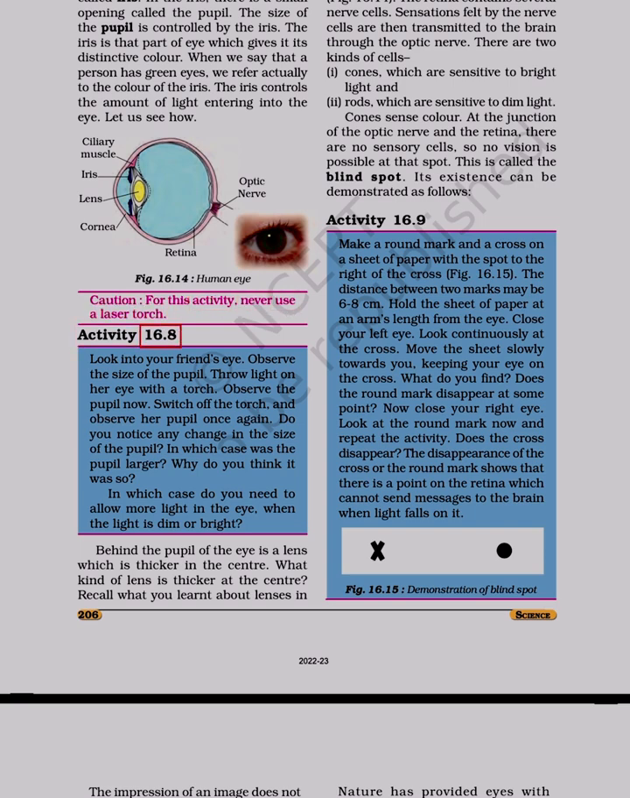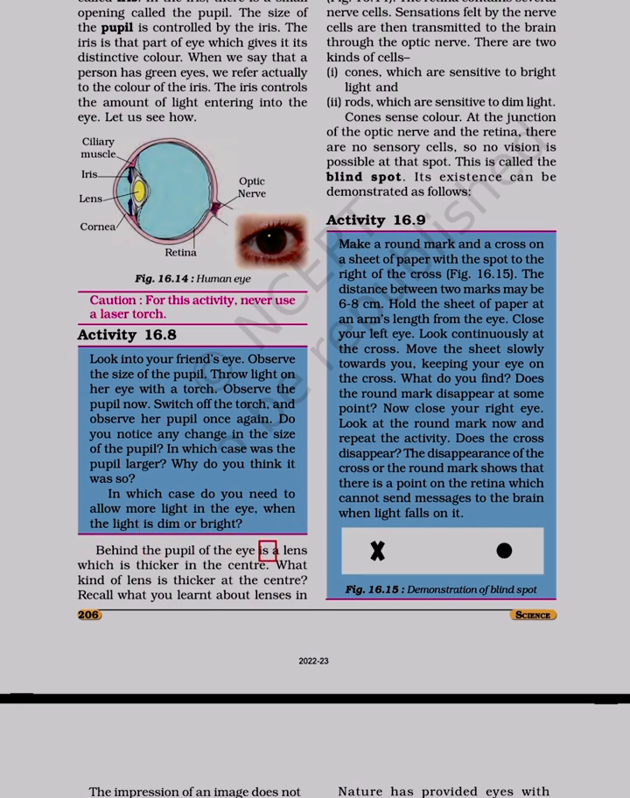Activity 16.8. Look into your friend's eye. Observe the size of the pupil. Throw light on her eye with a torch. Observe the pupil now. Switch off the torch and observe her pupil once again. Do you notice any change in the size of the pupil? In which case was the pupil larger? Why do you think it was so? In which case do you need to allow more light in the eye, when the light is dim or bright?